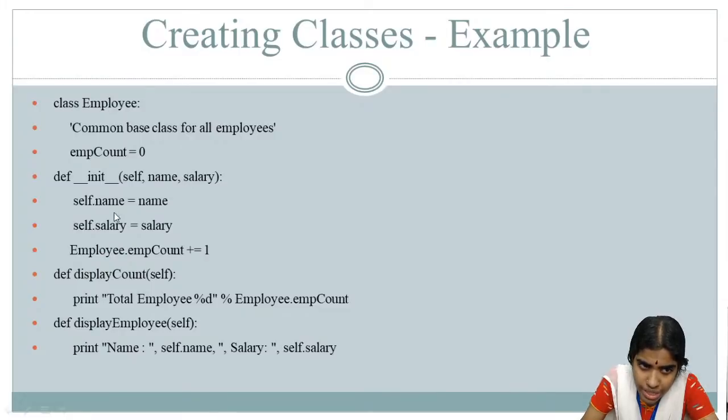So if I want to print the name of an employee, or the salary of an employee, or the employee count, how many employees are present in an organization, using the class name dot, I have to call the corresponding data member or attribute. And using the def keyword, there is a display employee function, a user defined function. So self denotes an instance of this class. I am printing the name of the employee and the salary of the employee. So am I clear? What do you mean by classes and what do you mean by functions?